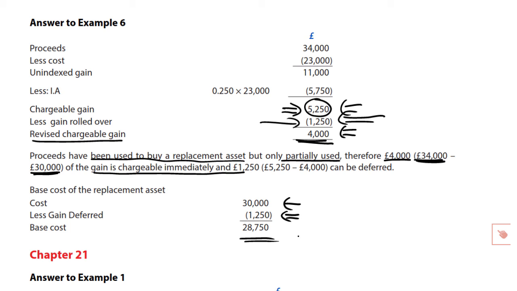The question is, is it full deferral, the whole 5,250 being deferred? Why? Because you've reinvested all of the 34,000. Or if any part of that 34,000 has failed to be reinvested, here it is £4,000, that part of the gain remains fully chargeable, and only the balance, therefore, will be eligible for rollover. Whatever is the figure to be rolled over reduces the base cost of the newly acquired asset.